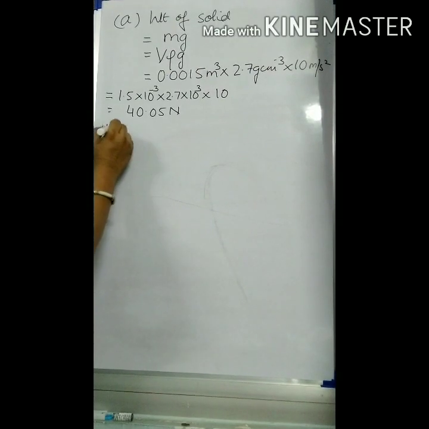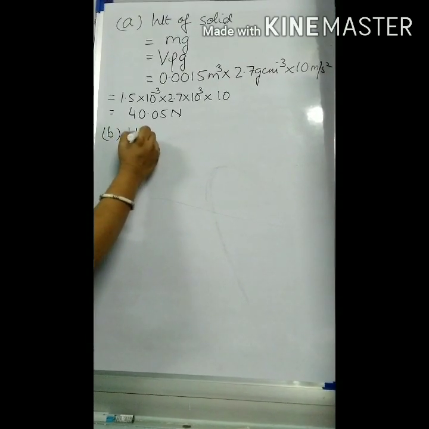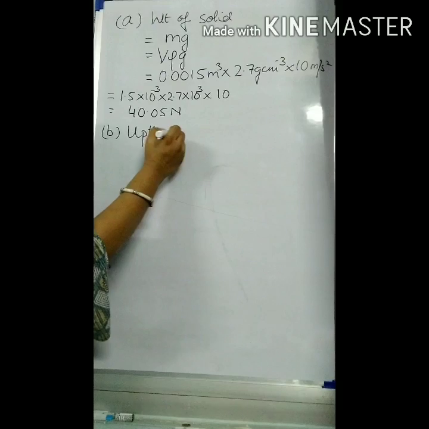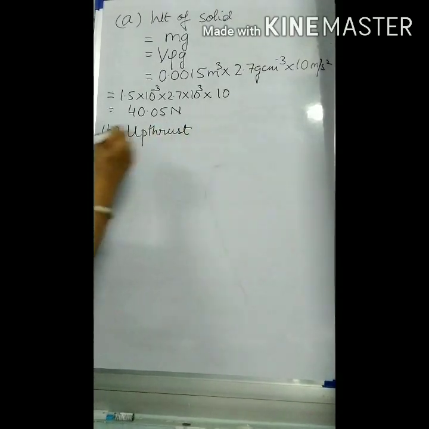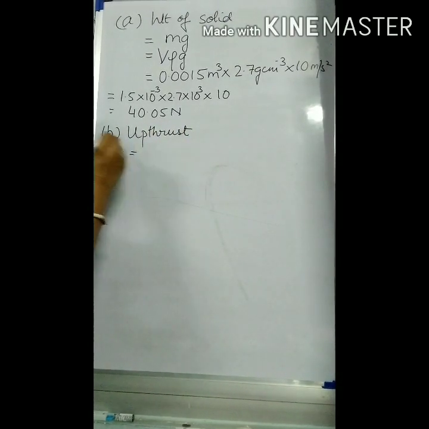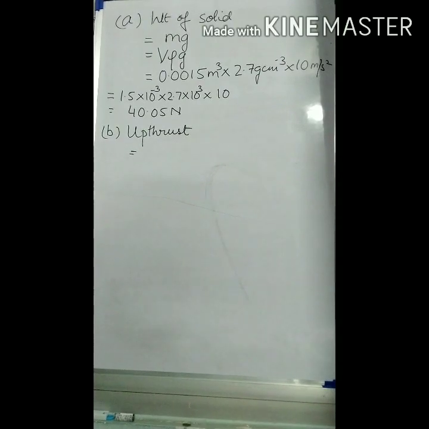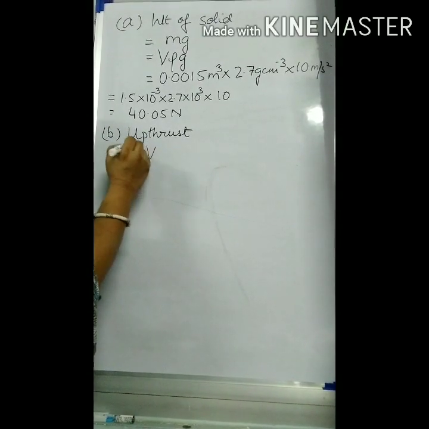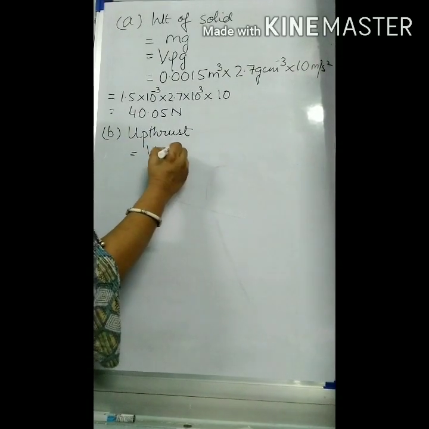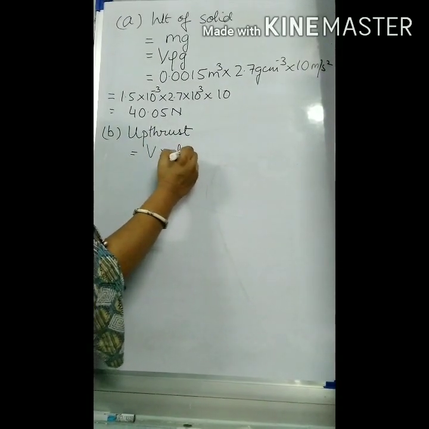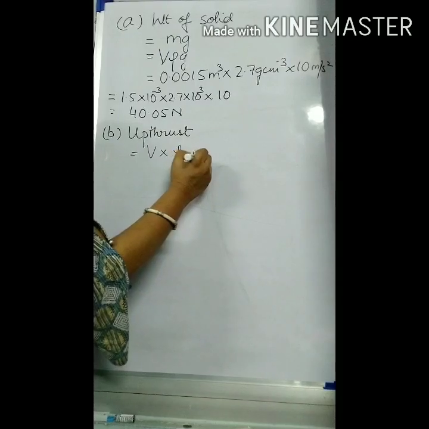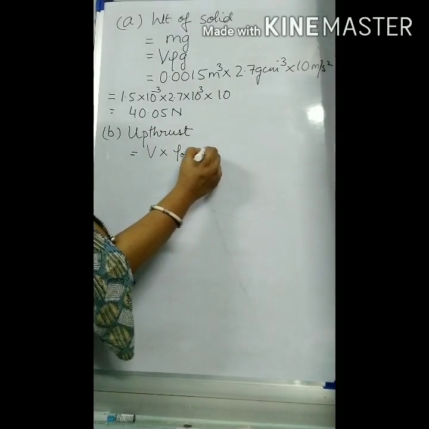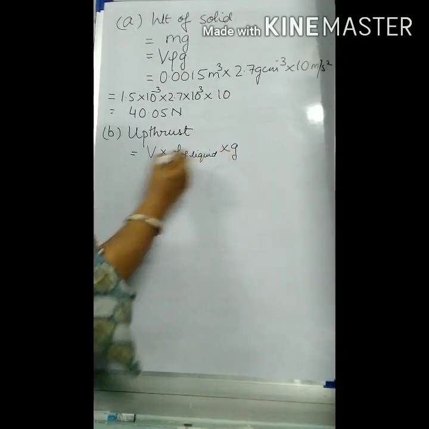B part comprised of finding the upthrust. Now, over here you should know that the solid is completely immersed. So, it will be volume of the solid into, over here, density of liquid. This is very important to remember. It is density of liquid into g.